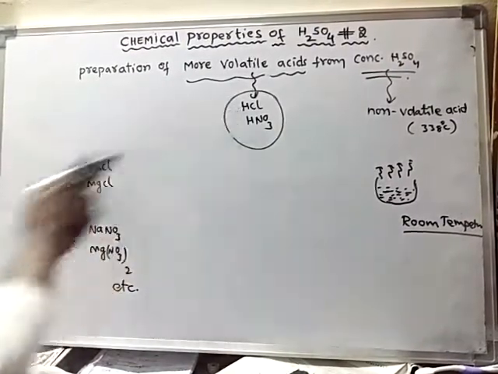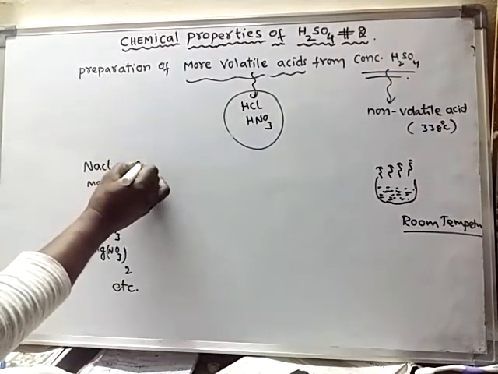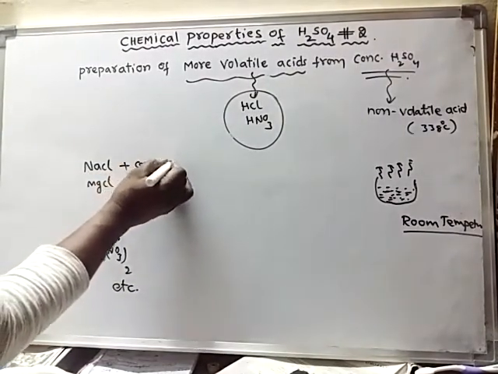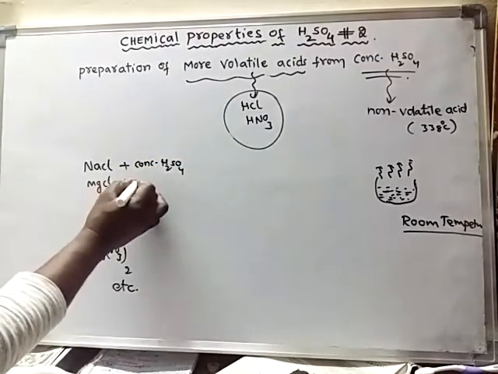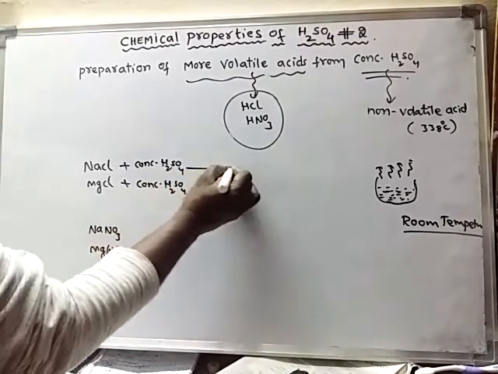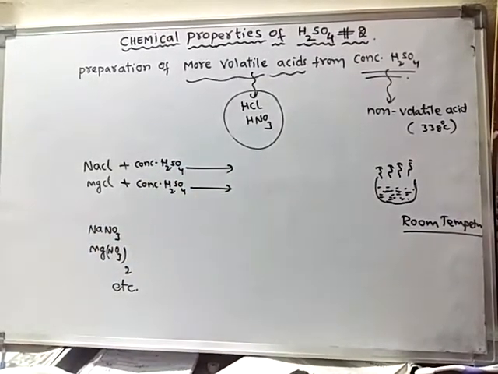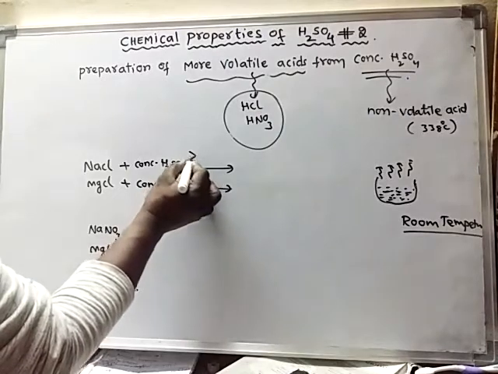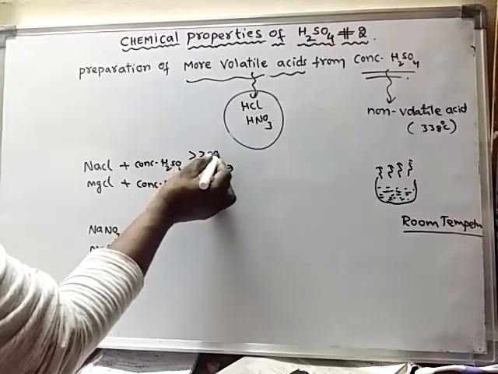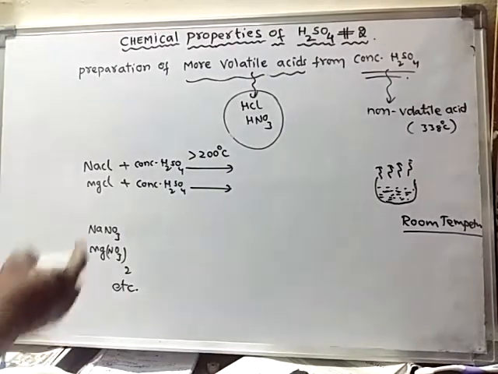When these salts are reacted with concentrated sulfuric acid upon boiling, at a temperature of more than 200 degrees centigrade, what happens?